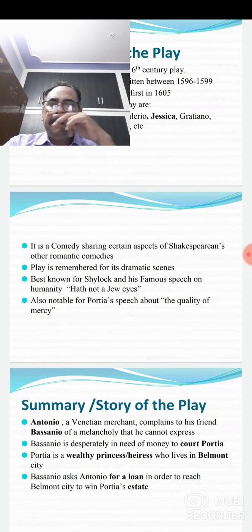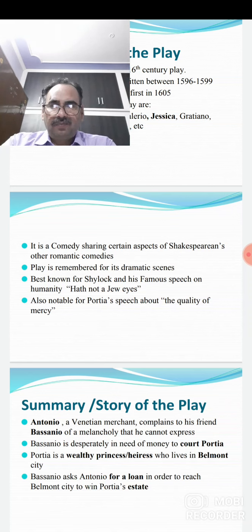Especially, The Merchant of Venice is best known for Shylock, the villain of this play. And in this play, we have his famous speech on humanity, "Hath not a Jew eyes?"